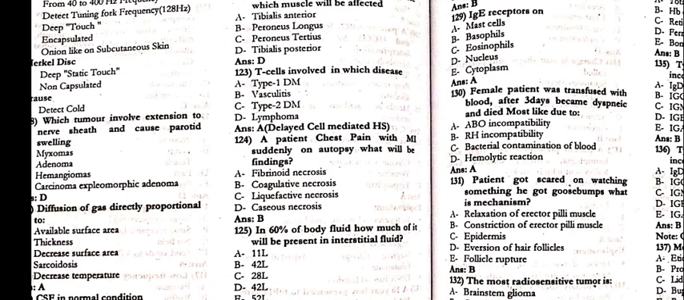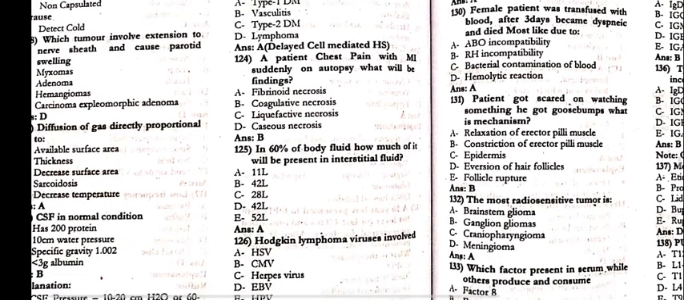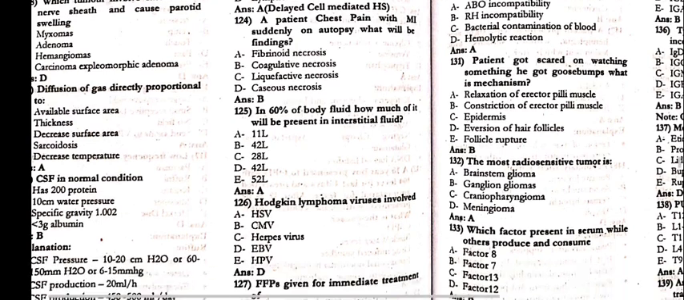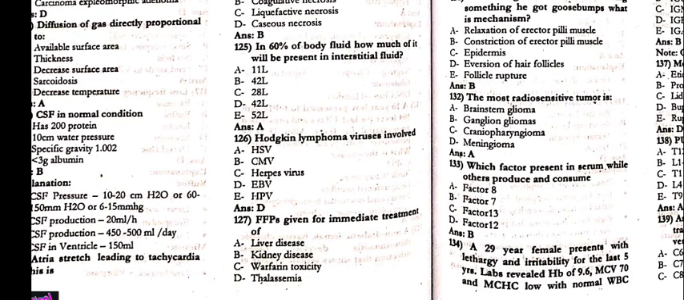123, the T cells are involved in which disease? Type 1 diabetes mellitus. 124, the patient had chest pain with MI and died suddenly; on autopsy, what will be the findings? The coagulative necrosis. 125, in 60% of the body fluids, how much of it will be present in interstitial fluid? That is 11 liters.